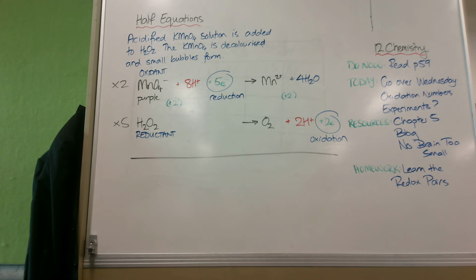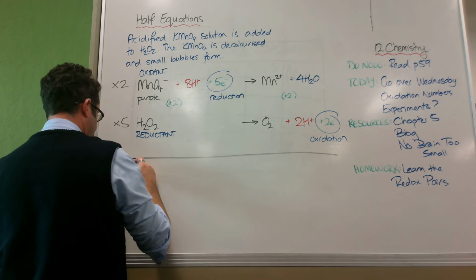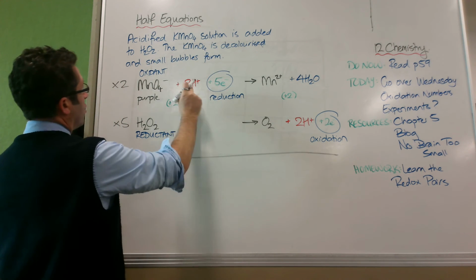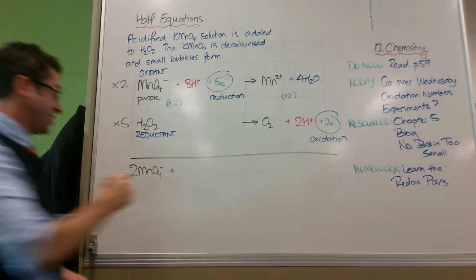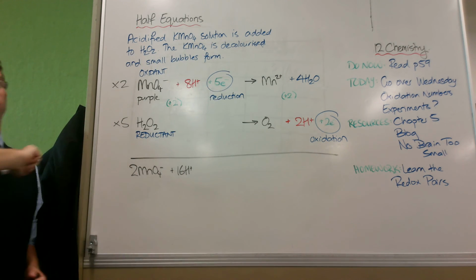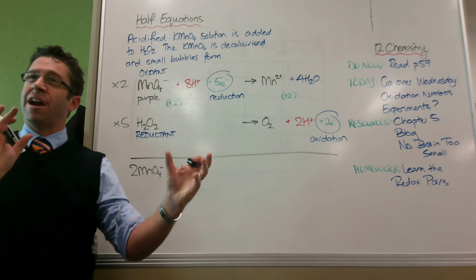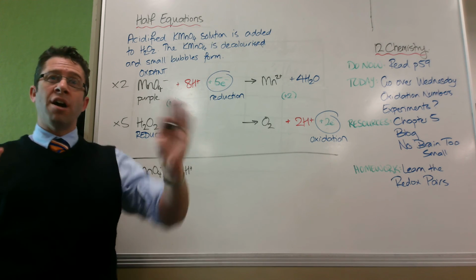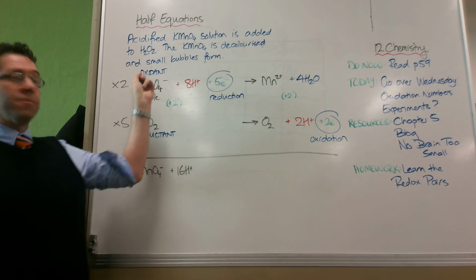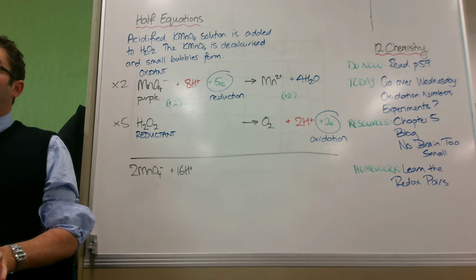So I need to put that all together. So I've now got 2 MnO4s. I've now got 16 hydrogens. I've now not got 10 electrons, because 10 there and 10 there will cancel each other out. If you have something on the left and the right, you don't draw it at all. Just like we would have had a potassium there, K plus, and a K plus there, we haven't drawn it, so we don't draw the electrons.